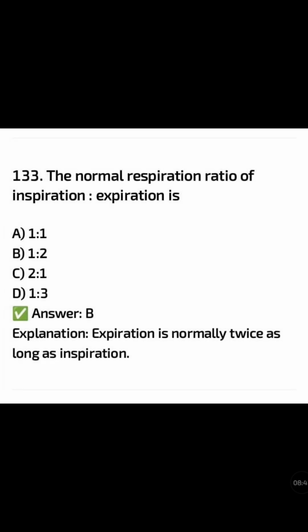The normal respiration ratio of inspiration to expiration is: 1:1, 1:2, 2:1, 1:3. The correct answer is option B, 1:2. Expiration is normally twice as long as inspiration.